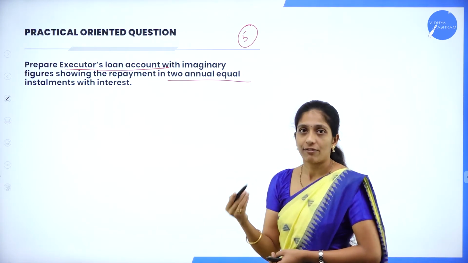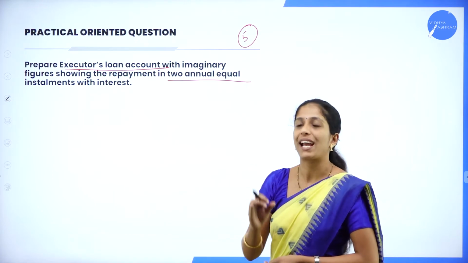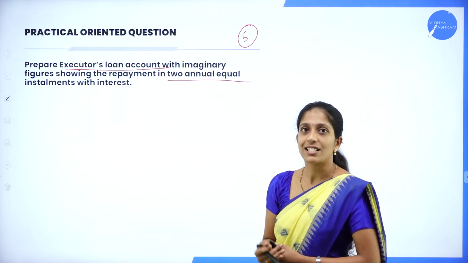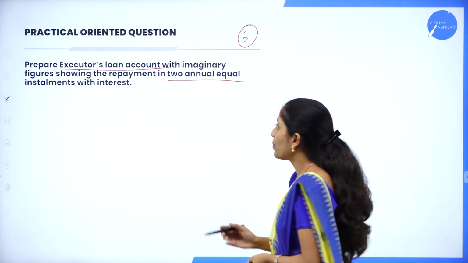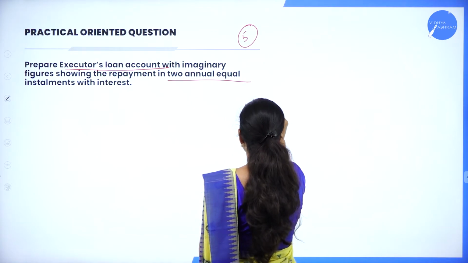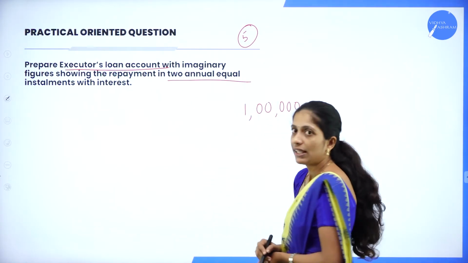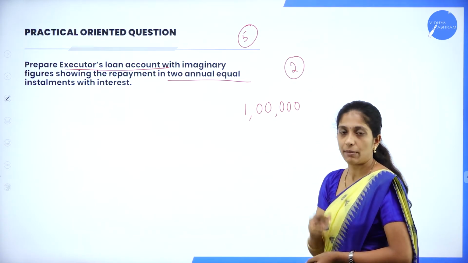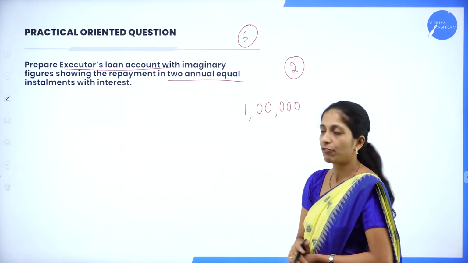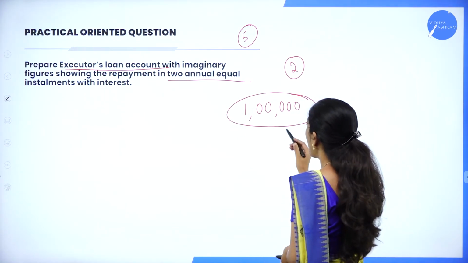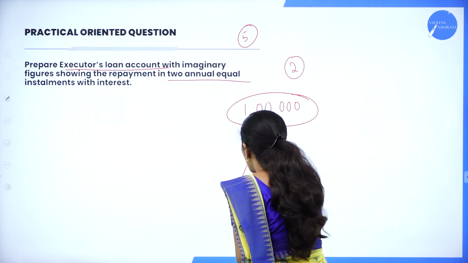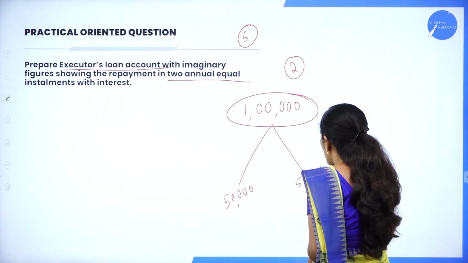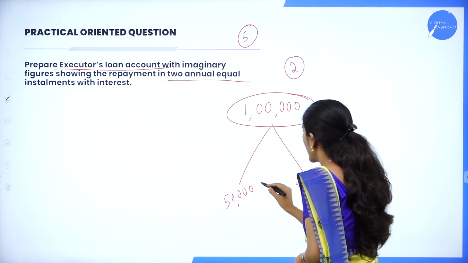So we have to prepare, with our imaginary figures, the executor's loan account where the repayment is made in 2 annual installments along with the interest. Suppose, let us assume, that the amount to be paid is 1 lakh. Now they have asked that this 1 lakh be paid in 2 annual installments, in the sense that in 2 years we have to pay this 1 lakh. So equal annual installment is nothing but 50,000 each. So this 50,000 along with the interest we have to pay.